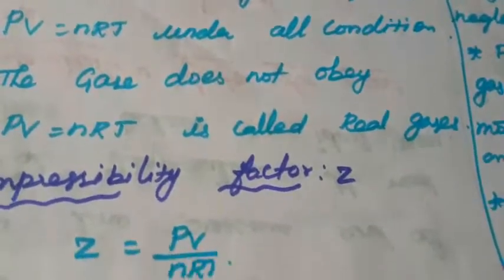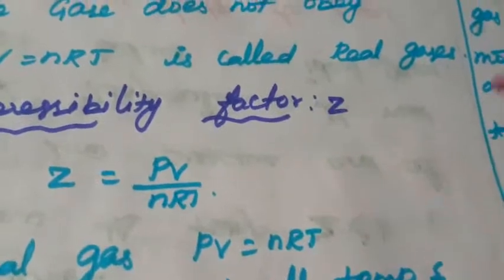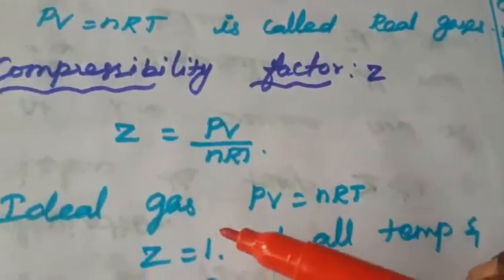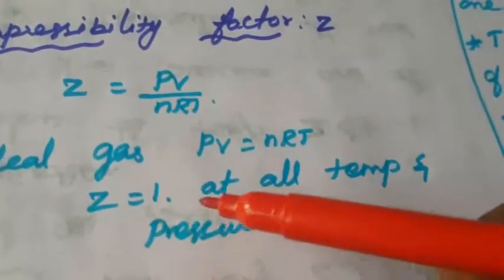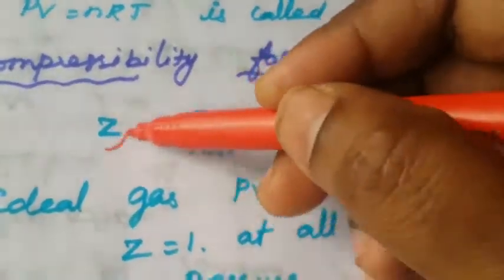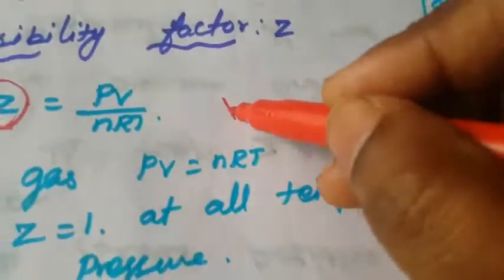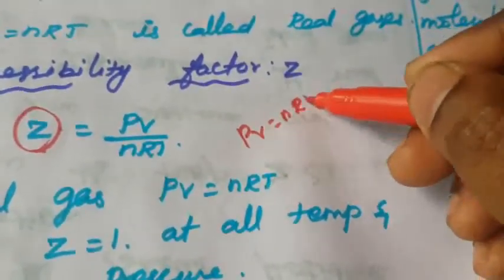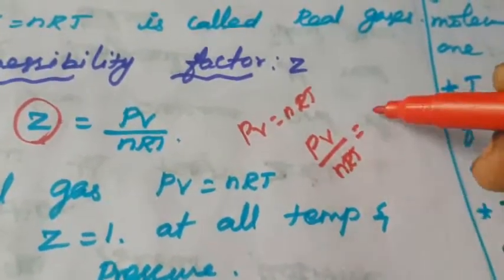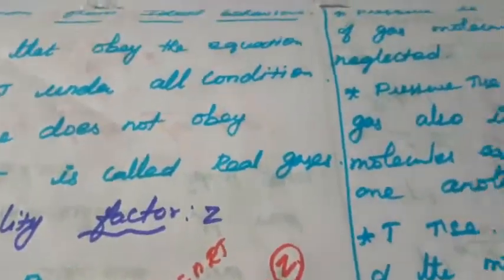What is meant by compressibility factor? That is Z. We already know that for an ideal gas PV = nRT. So for an ideal gas, Z is equal to 1 at all temperatures and pressures. Z is called the compressibility factor. Z = PV/nRT. Since PV = nRT, PV/nRT equals Z. This is the compressibility factor, and Z = 1 at all temperatures and pressures.